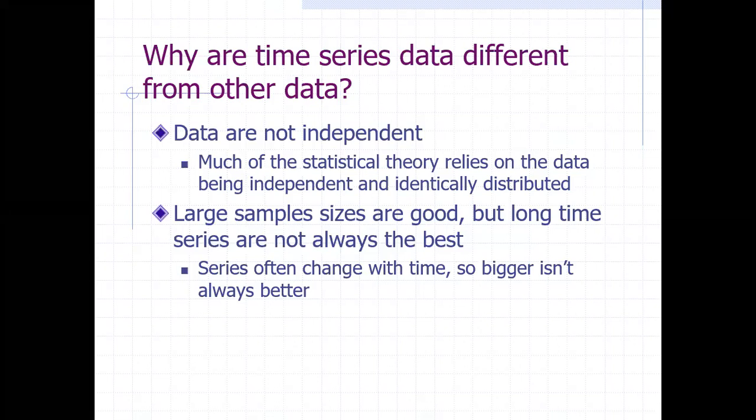So much of statistical theory relies on the data being independent, because most statistical techniques are based on the assumption that our observations are independent. But in the case of time series data, it is not the case.